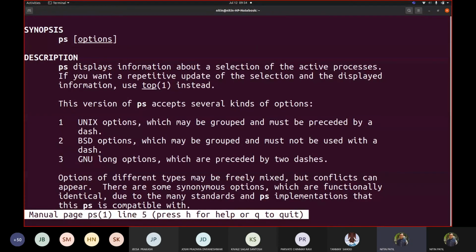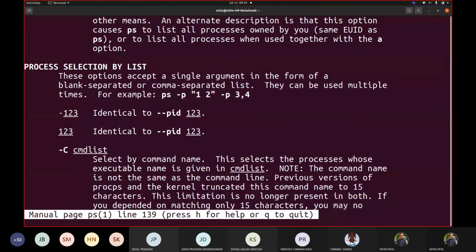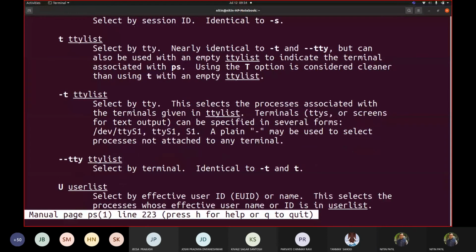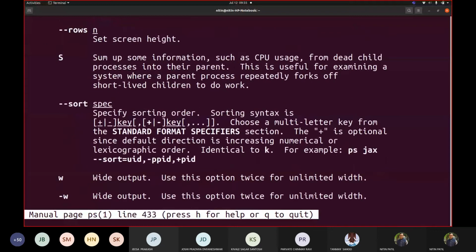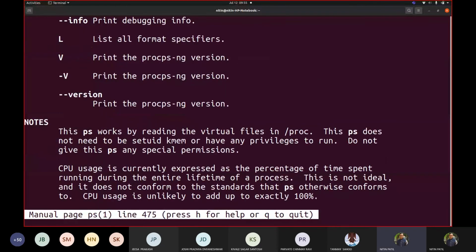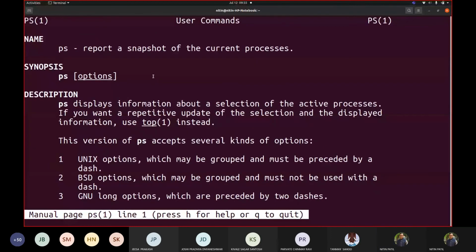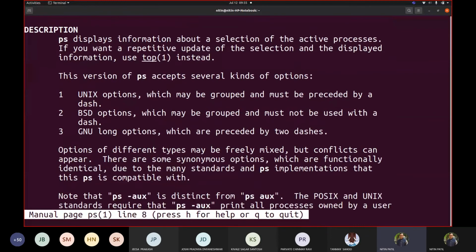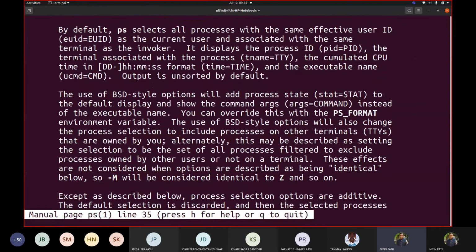So let us go to this return value. So okay, let us read it. ps displays information and so on. Yeah, so it is showing us too many options.